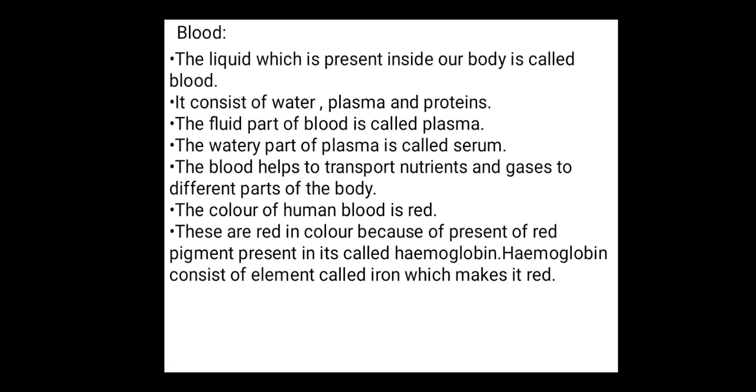So what does the blood consist of? The blood consists of water, plasma and proteins. As we know what is water and proteins, so plasma is new. So the fluid part of the blood is called plasma. So what is plasma? The fluid part of blood is called plasma. The watery part of plasma is called serum.